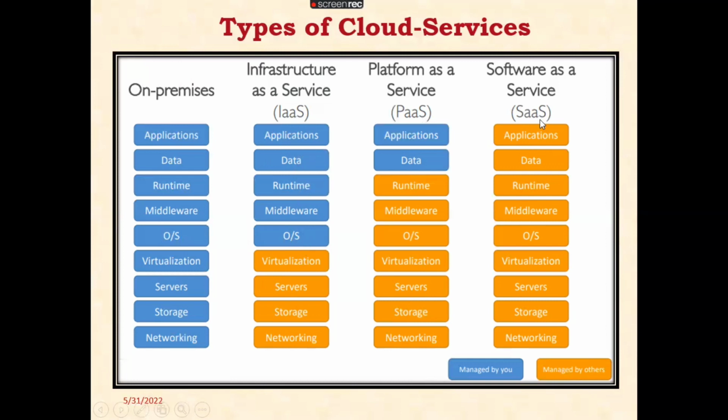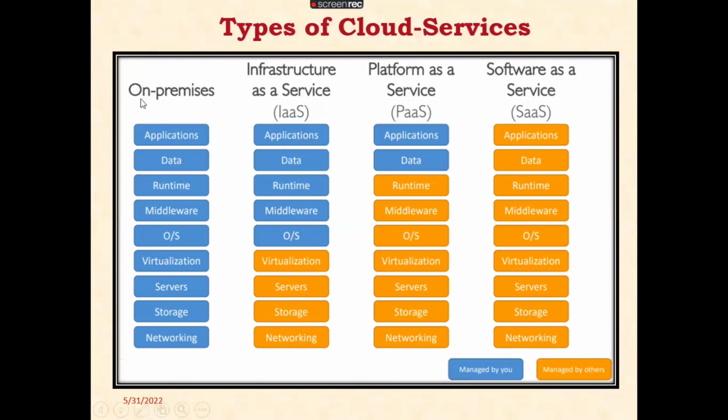Don't worry. Once we learn the services, I will first explain whether a service comes under software as a service, and then we will start our work. Then you will get the idea. In these services, we are not doing anything. Everything is managed from the cloud side. That's why this is called software as a service. In infrastructure as a service, we are doing these things and the cloud is doing those things. That's why this is called infrastructure as a service.